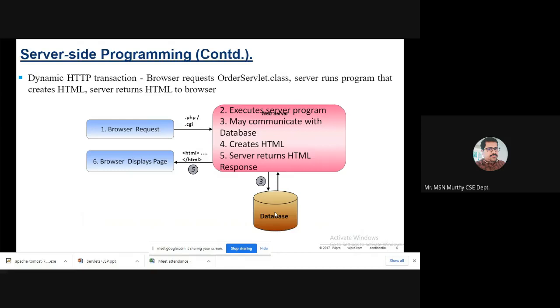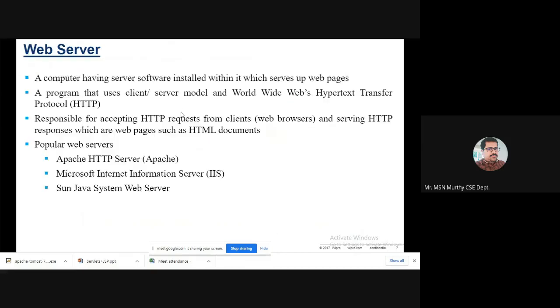Once the results are extracted from the database, the server finally sends the result as a response back to your browser in the form of HTML. This is the dynamic HTTP transaction.